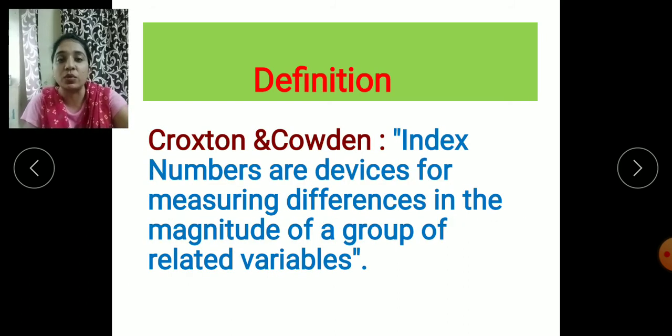So let us turn towards the definition. Already two definitions are given, but we have taken this definition because it is easy to understand. So according to Croxton and Cowden, index numbers are the devices for measuring the differences in the magnitude of a group of related variables. Now, as I told you, the definition should be as it is, but let me explain it to you one by one. Again I will read that index numbers are devices for measuring differences.